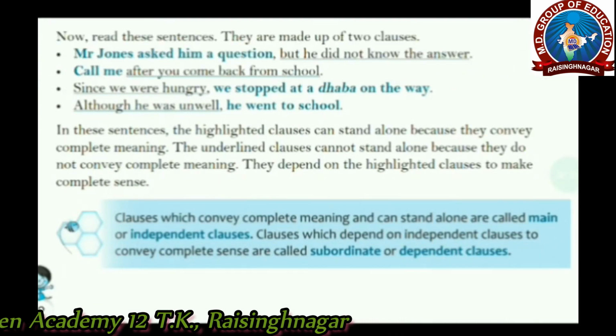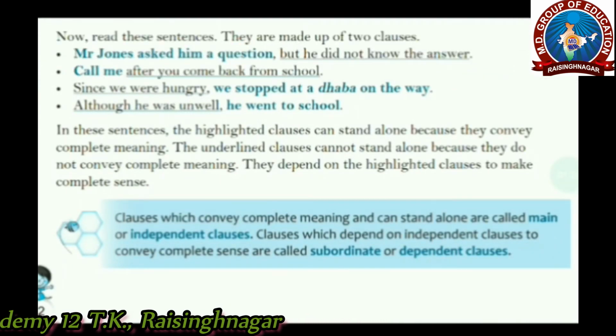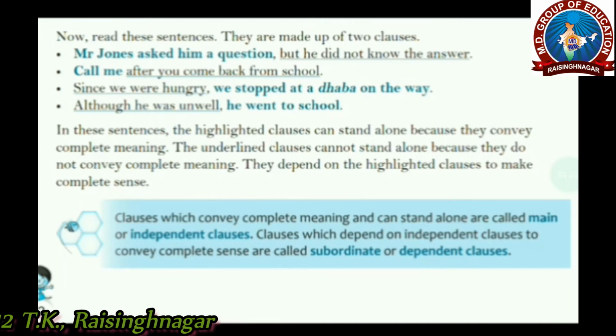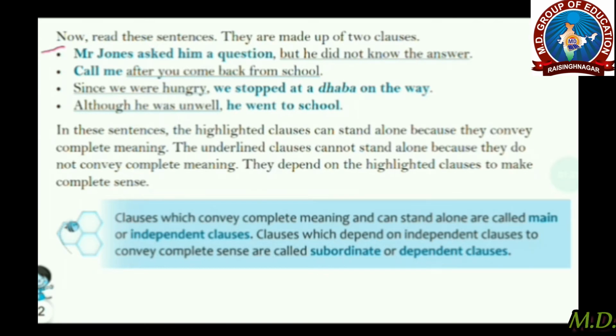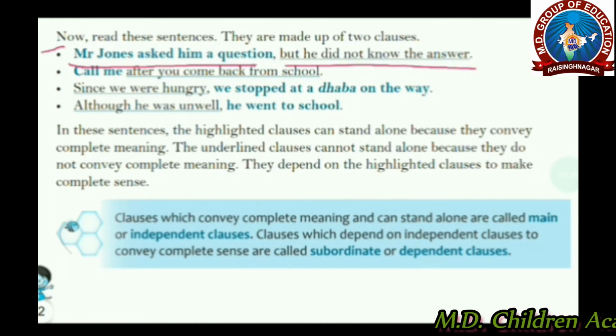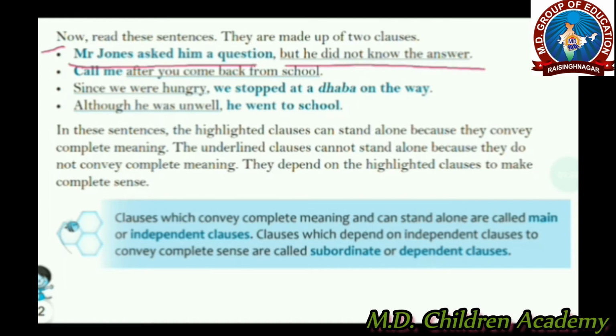Now here comes the section of dependent and independent clauses. Now read these sentences. They are made up of two clauses. The first one is, Mr. Jones asked him a question, but he did not know the answer. This is the first clause and this is the second one. Here are the two clauses.